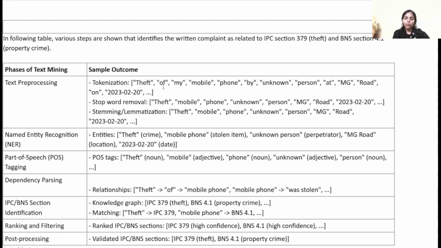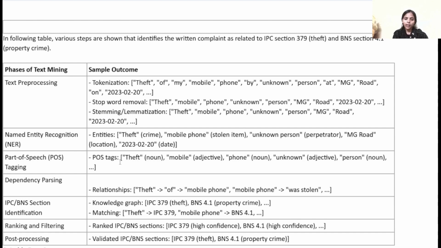Stop word removal: in this we remove prepositions and punctuation marks, leaving for example theft, mobile phone, and unknown person. The third is stemming and lemmatization. The second step of text mining is named entity recognition, in which we recognize the entities. For example, here theft is a crime, mobile phone is a stolen item, unknown person is a perpetrator, MG Road is a location, and 2023-2-20 is a date.